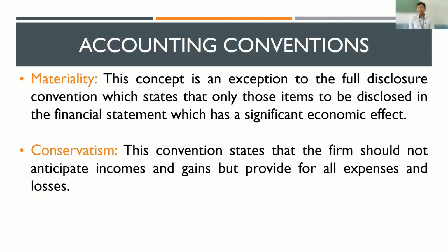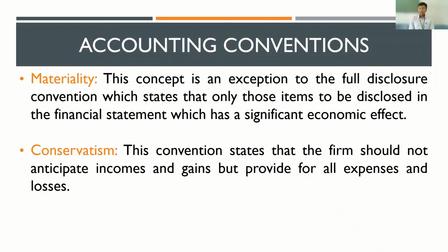So for example, if the management asks you how much profit we are likely to make, you're quite sure that you will make only a profit of 1 lakh. But you create a false expectation saying that, oh, this quarter, for sure, we will make 10 lakhs profit. Now, what you're doing is wrong. You're violating the convention of conservatism. Or let's say you're carrying out an activity, and for that activity, you are sure that you will have an expense of 10,000. But when the management asks you how much the total expenses will be, you should not be lying and saying that, oh, we will only have an expense of 10,000 rupees. You're violating the convention of conservatism.